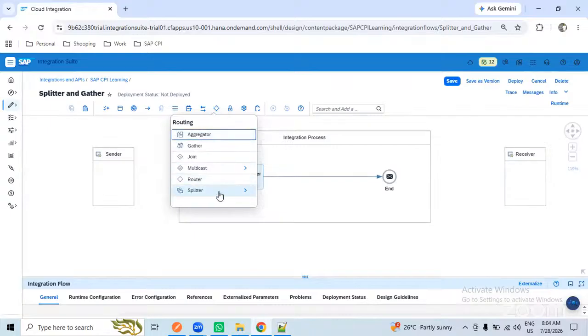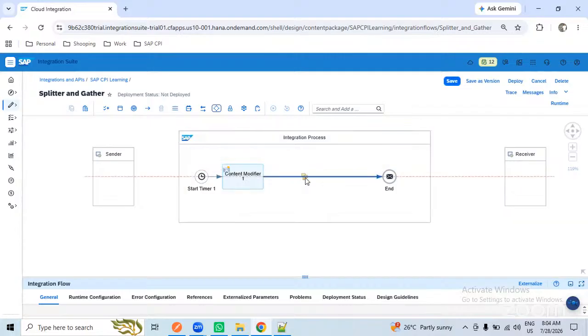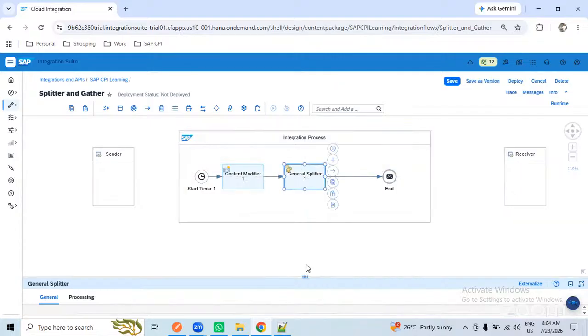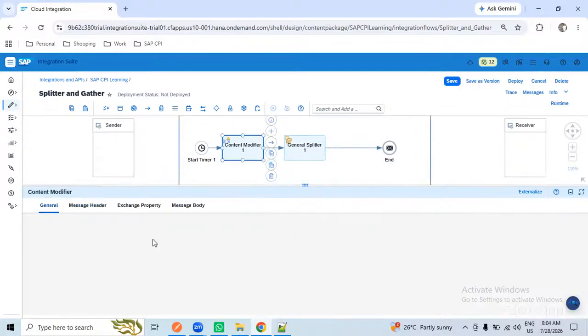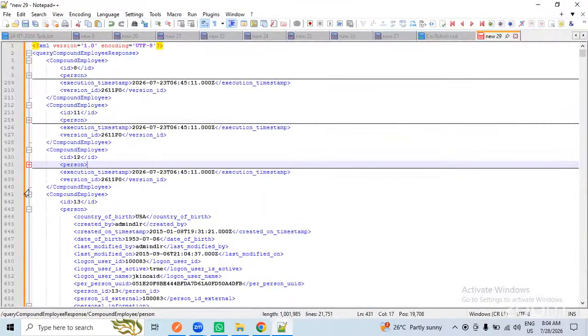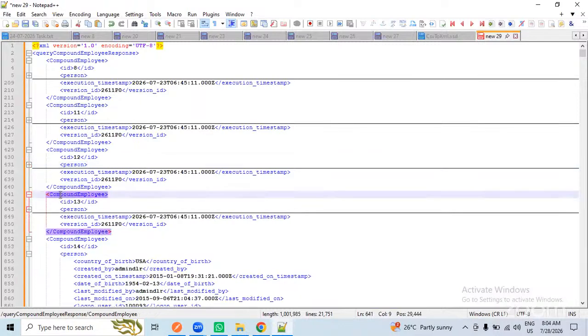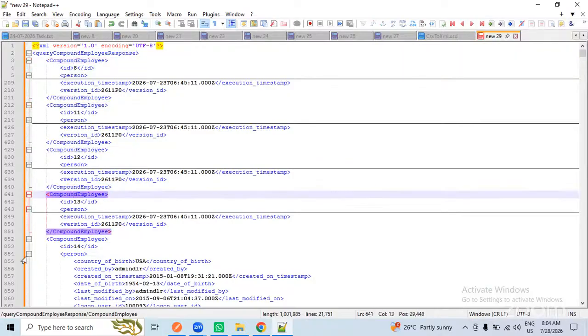So here we have the splitter, right? In that we have multiple splitters. For now we will go with the general splitter. I'm taking this general splitter and attaching it here. In the content modifier, instead of the 100 employees, I will take only 5 employees: one, two, three, four.